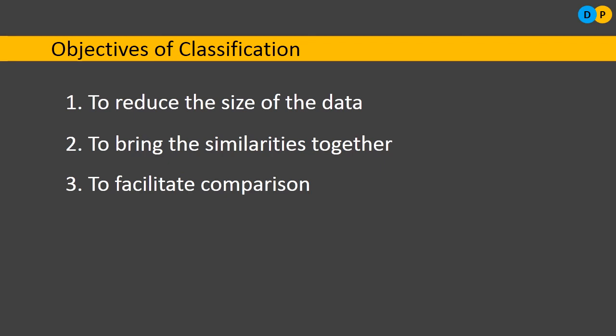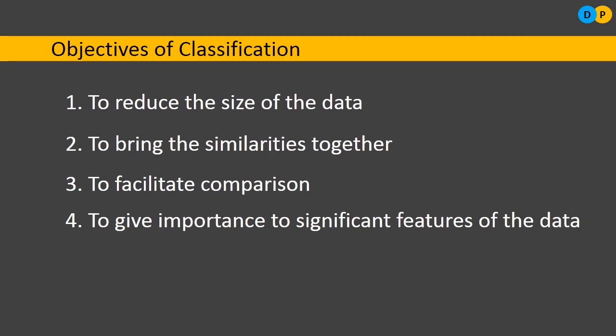The fourth objective is to give importance to significant features of the data. If the data are kept as they are collected, without any classification, then you cannot give importance to any one piece of information. If you want to give priority to any one significant feature of the data, that can be easily done only with classification.